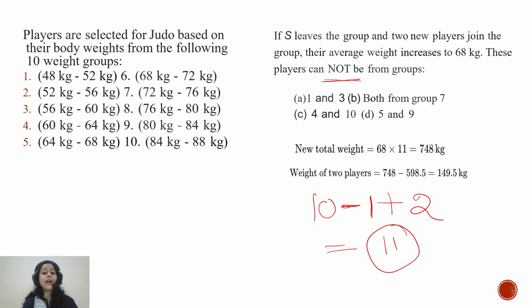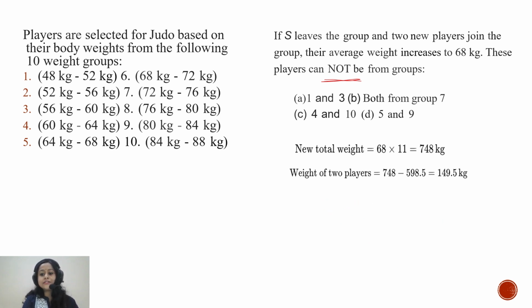So we have to find out the total weight of 11 players. The average weight of the 11 players is given as 68 kg. We want to know the total weight of these 11 players.